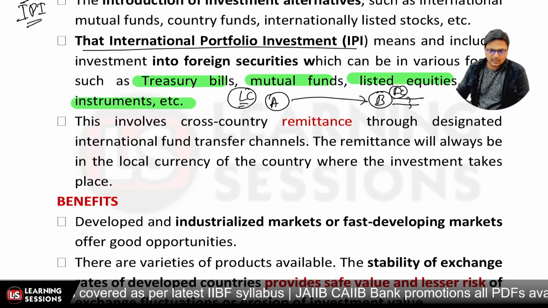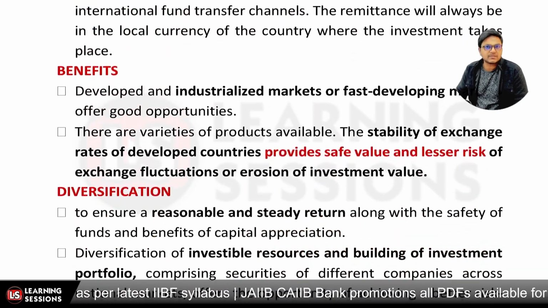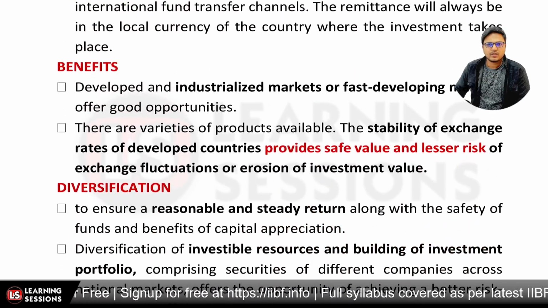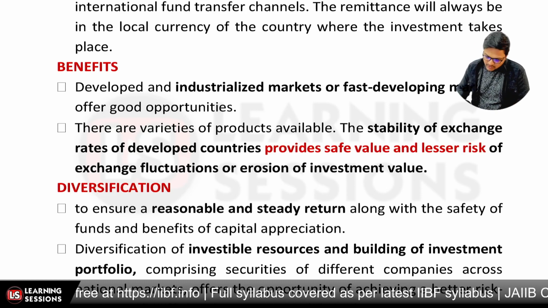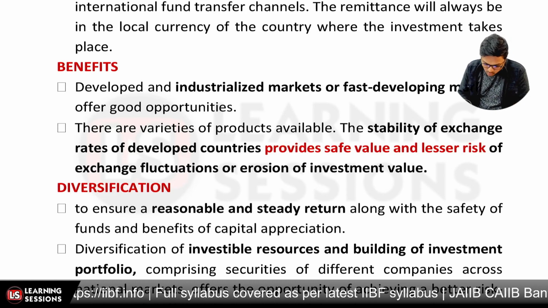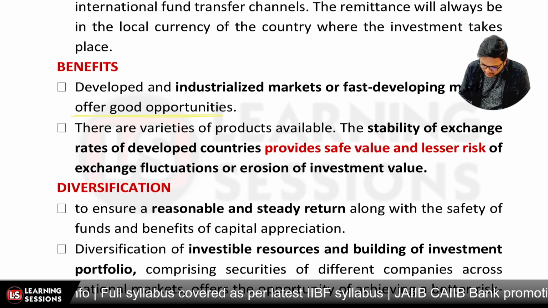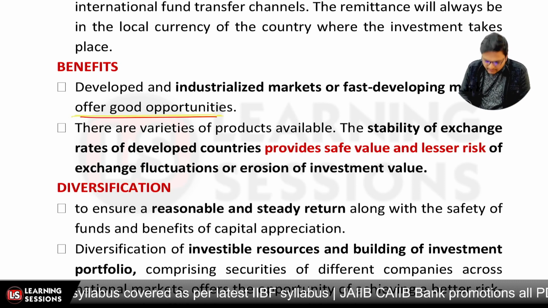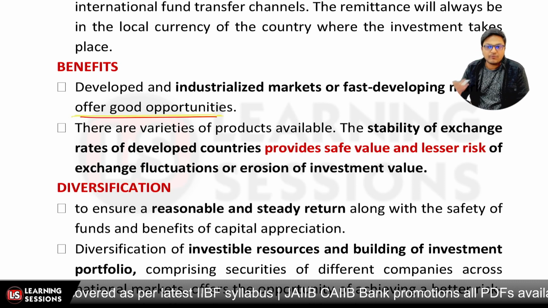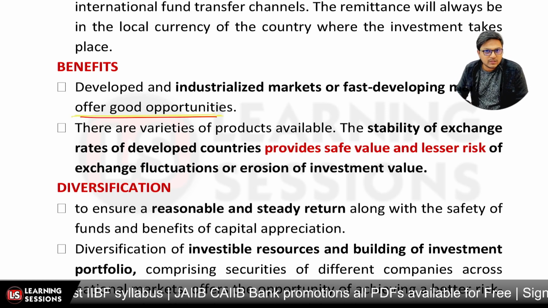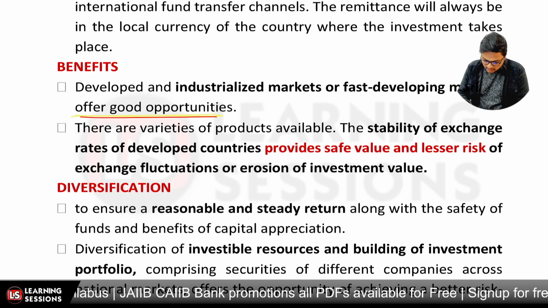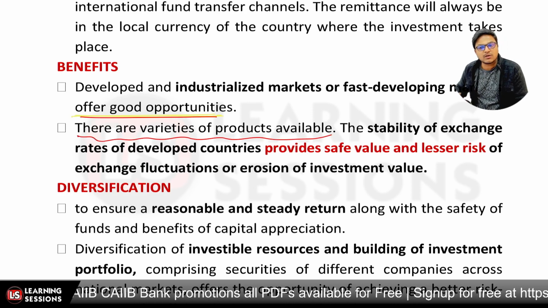After that, it's related to what the benefits are. Definitely, developed and industrialized markets, or fast developing markets, offer a very good opportunity, right? People want to move their funds there so that they will have better opportunities. The second is the variety of products available in those countries.